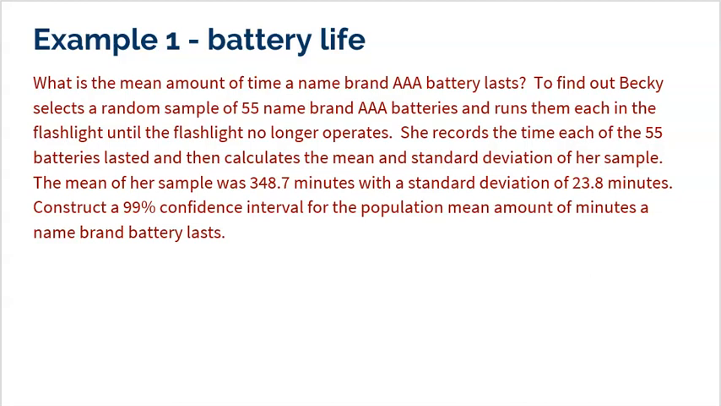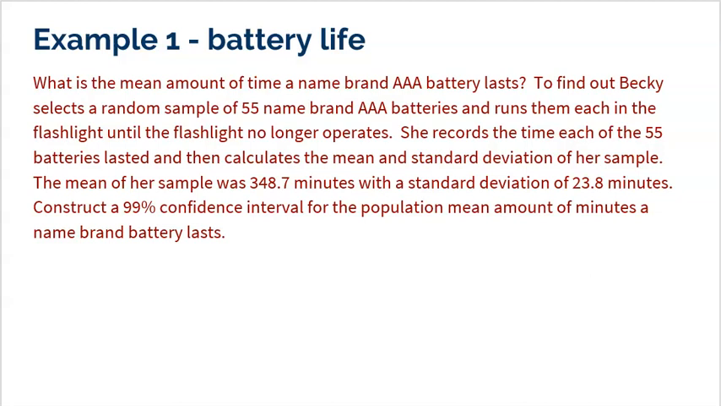Example 1. What is the mean amount of time a name brand AAA battery lasts? My goodness, I have no idea. Well, to find out, Becky selects a random sample of 55 name brand AAA batteries and runs them each in the flashlight until the flashlight no longer operates. That way she can record the time each of the 55 batteries lasted, and then she uses all those times to calculate the mean and the standard deviation of her sample.